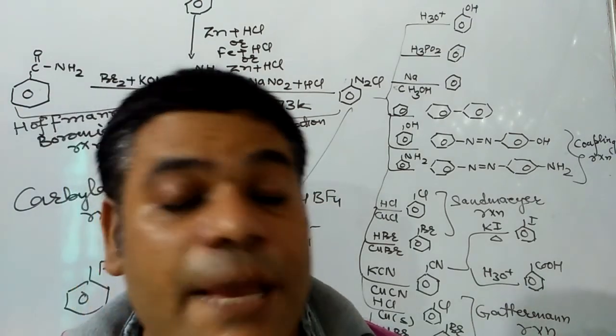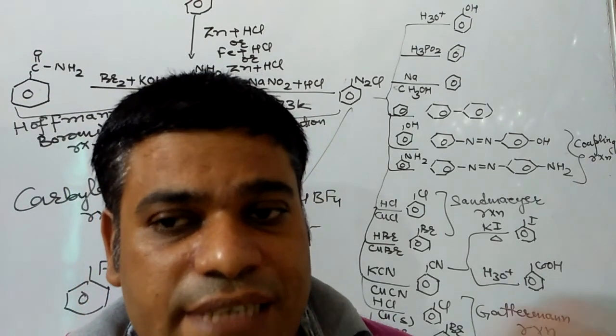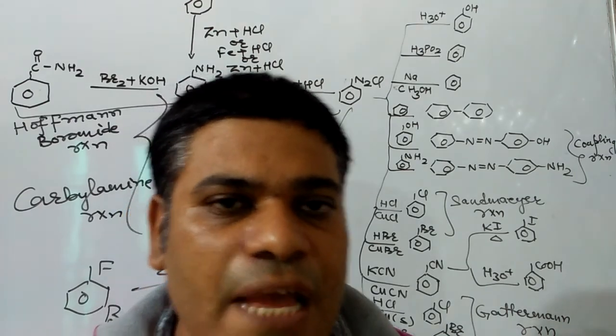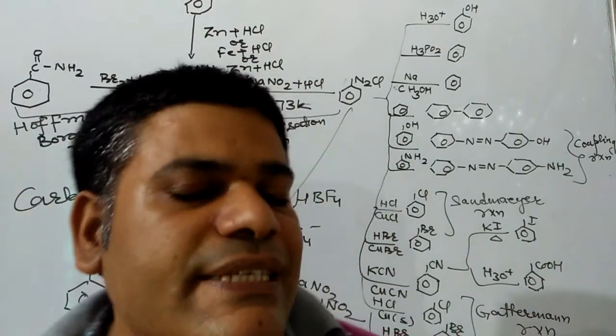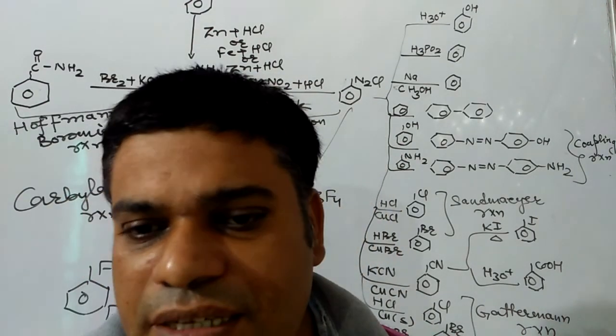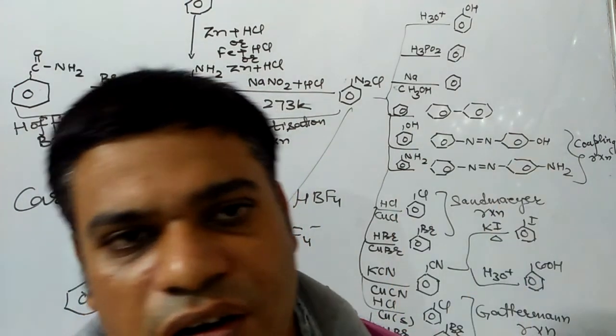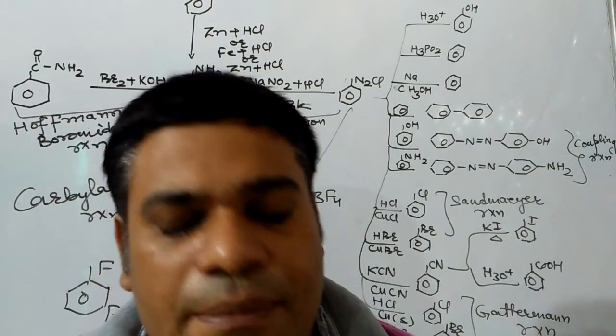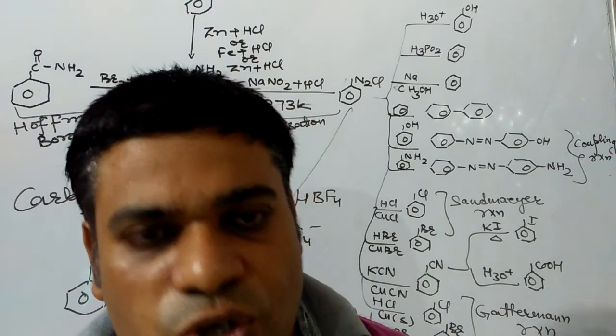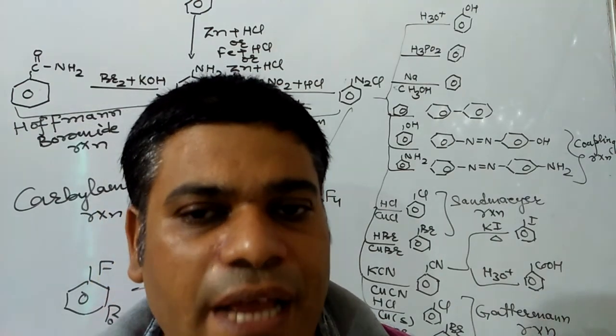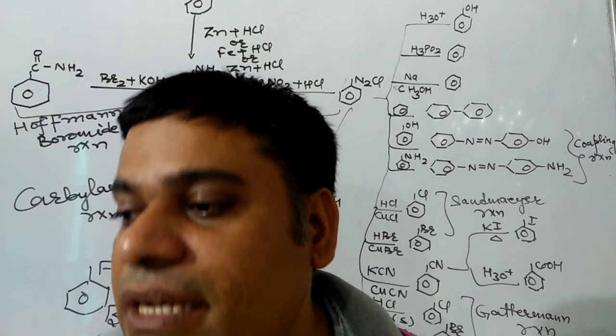Second, the dipole moment of phenol is lesser than alcohols. Why? The reason is that in phenol there is resonance stabilization due to the presence of the phenyl group. Hence, the electron density decreases.